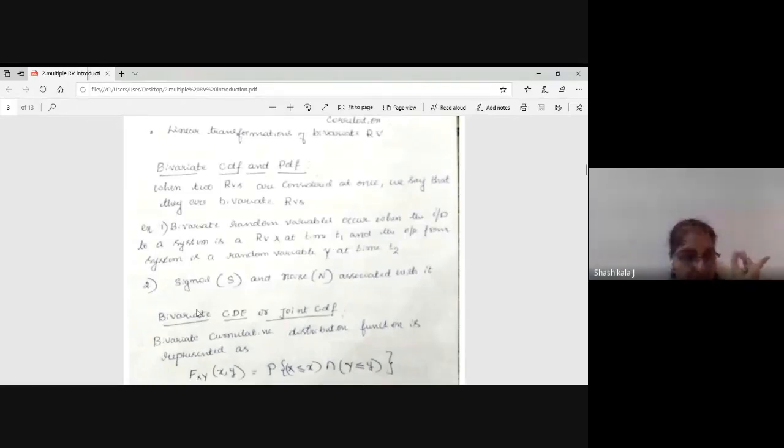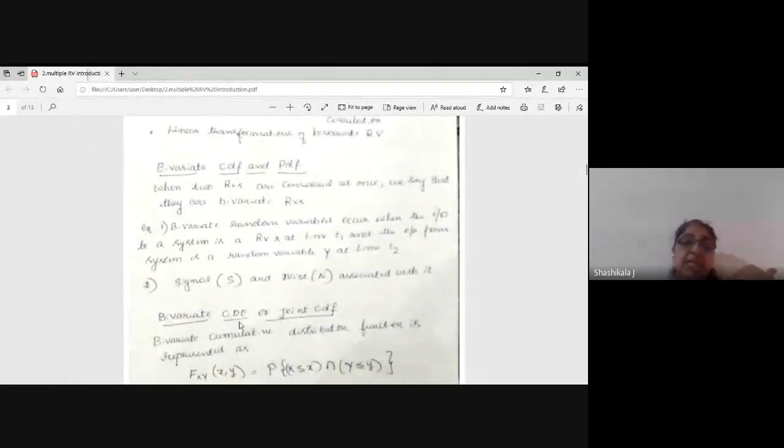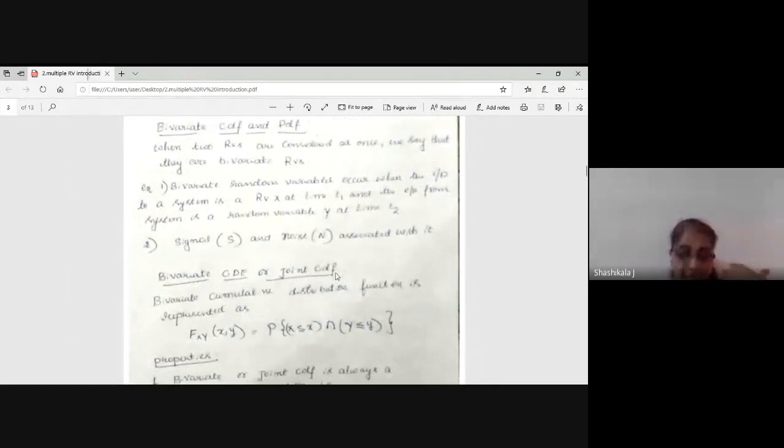In a communication system, the most important things are signals and the noise associated with them. Signal is one random variable and the noise associated with it is another variable. Just an example. Now it is completely only an expression part, but if you understand, it will be very easy. The bivariate CDF is also called the joint CDF.